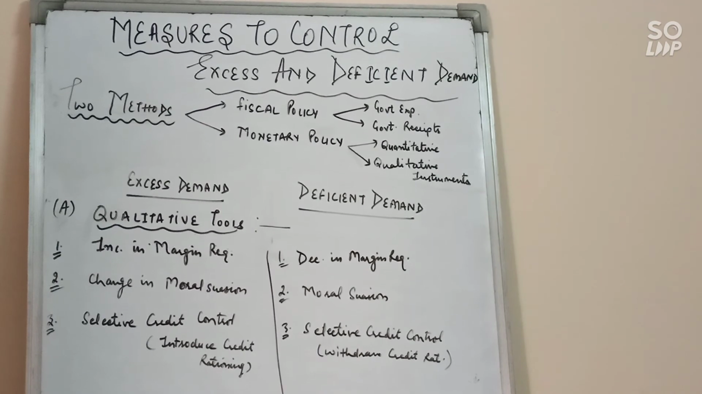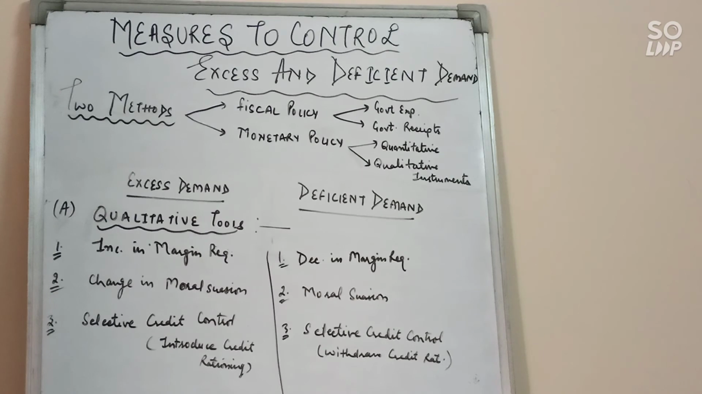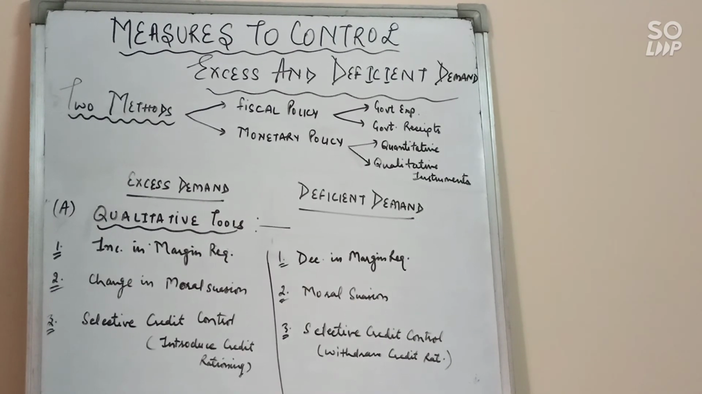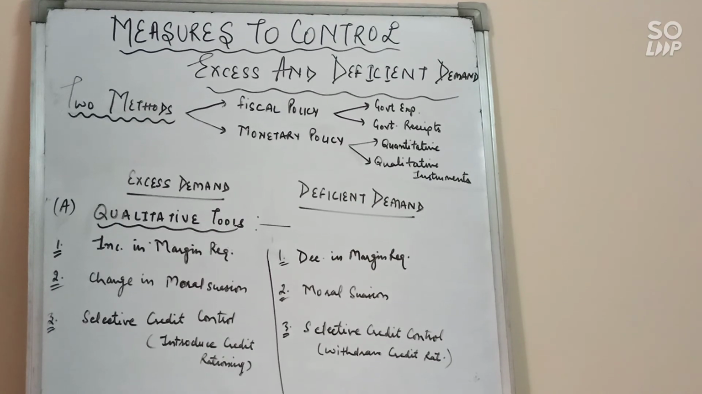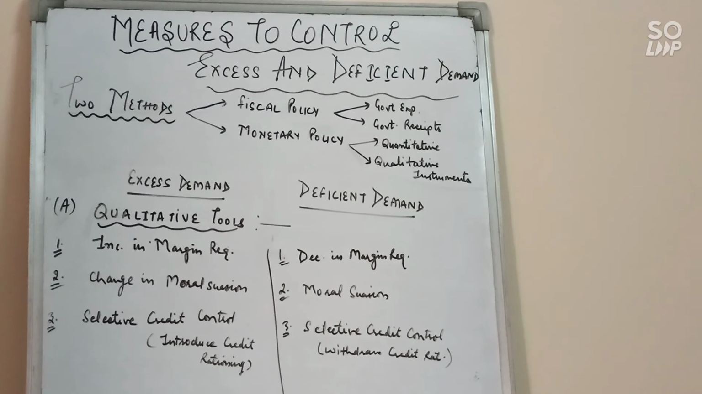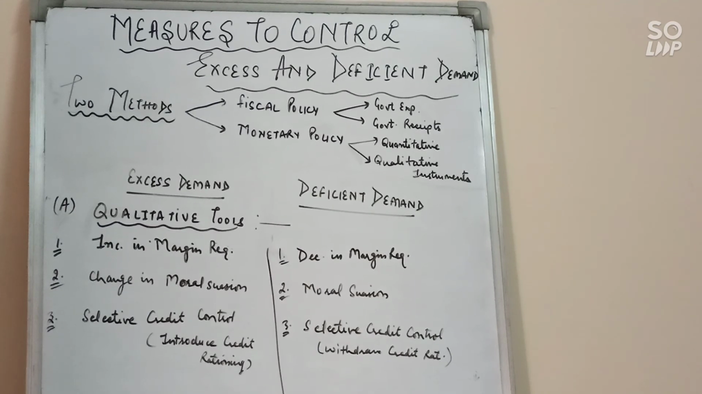And in the case of deficient demand, the central bank will withdraw the credit rationing. They will remove the limits now so that people can take more and more credit, and it will help to increase the money flow in the economy, which will again help to increase aggregate demand in the economy. So all these tools, qualitative and quantitative, under monetary policy can be used to control the situation of excess demand or deficient demand in the economy.